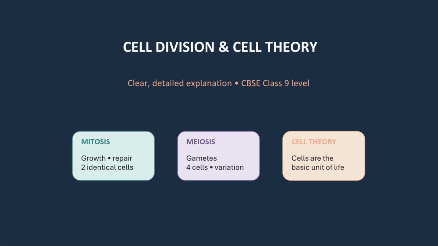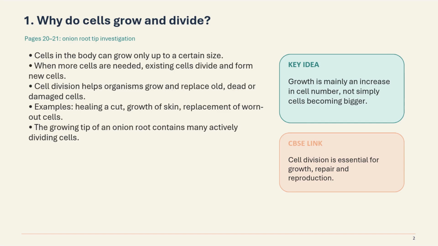So, we have a clear, detailed explanation about mitosis, meiosis, and cell theory. Mitosis is growth, repair to identical cells. Meiosis, gametes, four cells, variation. Cell theory is cells are the basic unit of life. So let us see why do cells grow and divide.